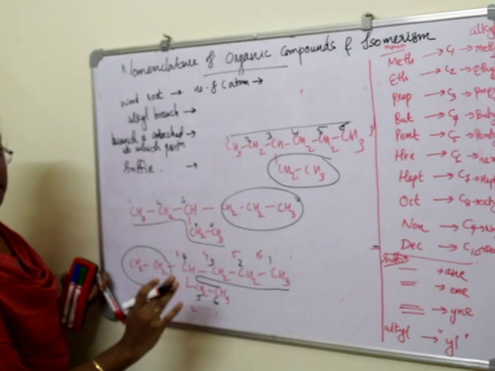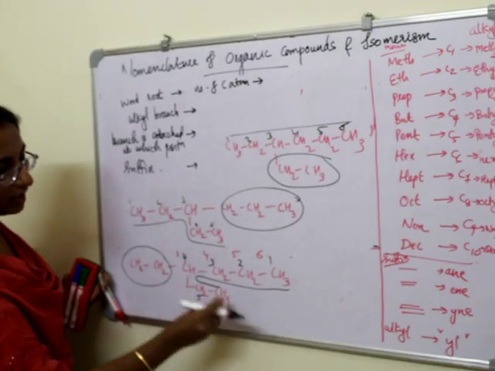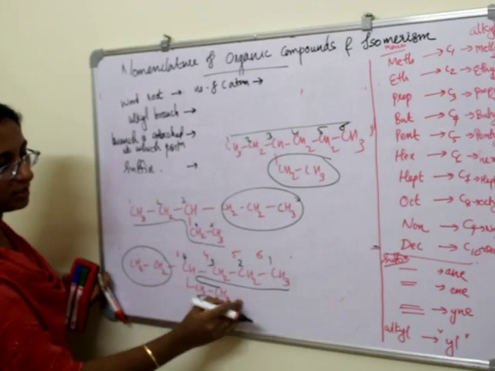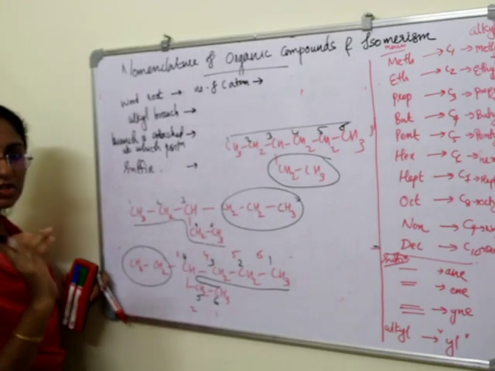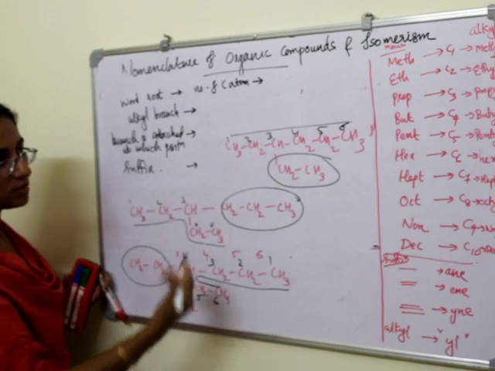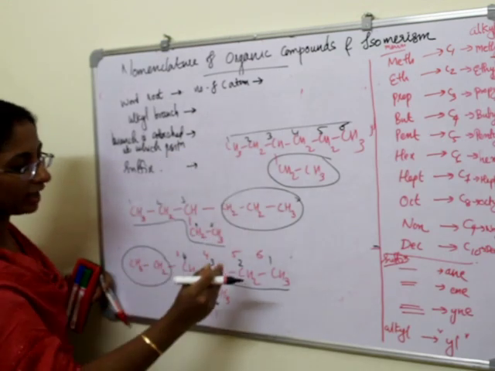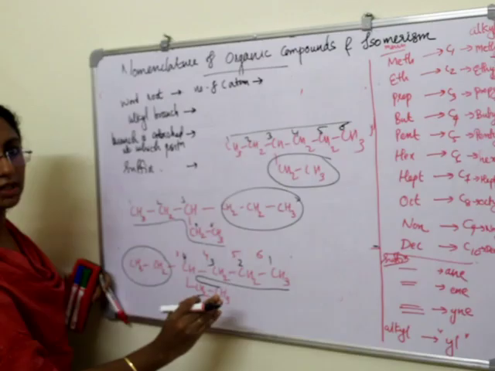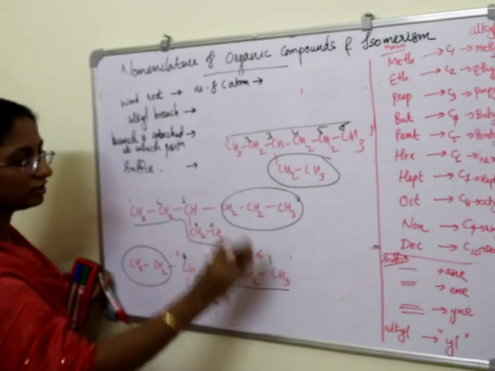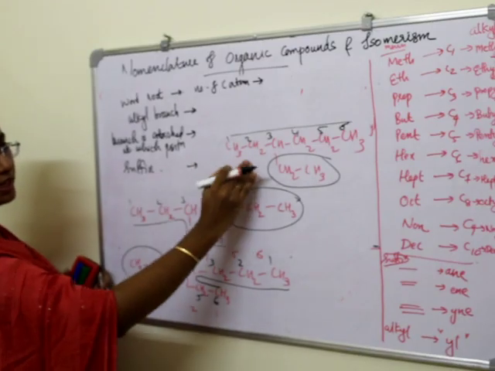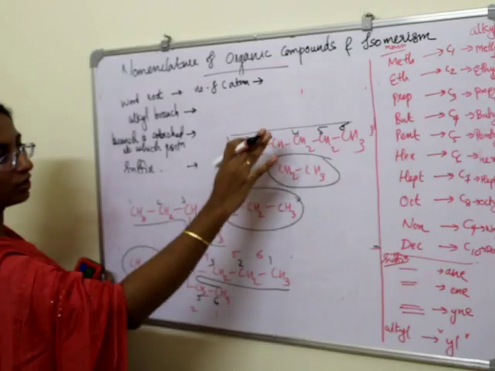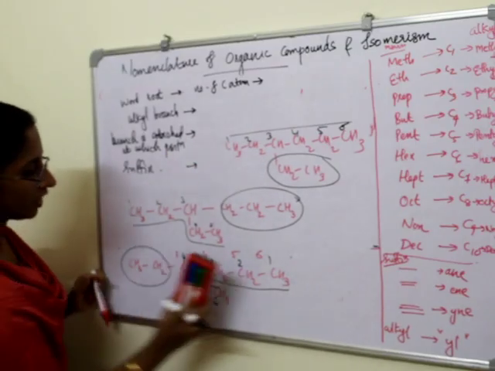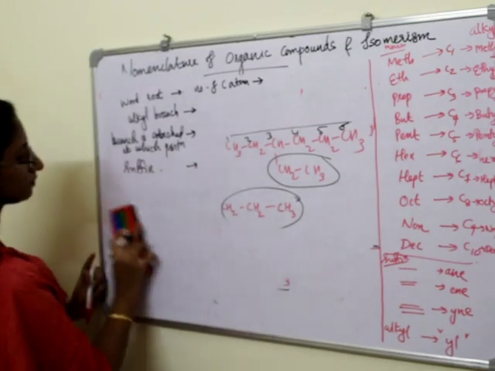When we are taking the structure of these two hydrocarbons, the numbering is almost the same. So we can choose either this structure or this structure, that means either this type of numbering or this type of numbering. Okay, let's go with this numbering. So I am rubbing these two.